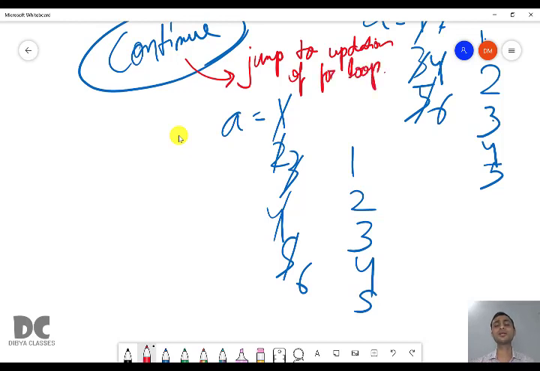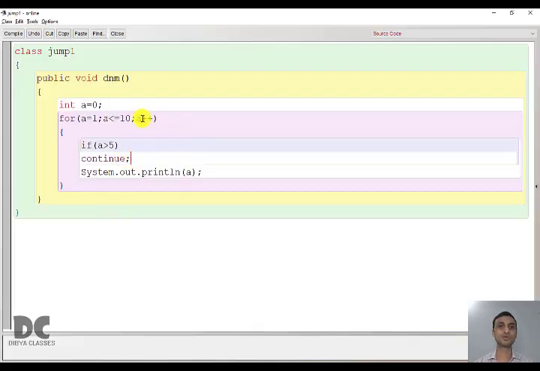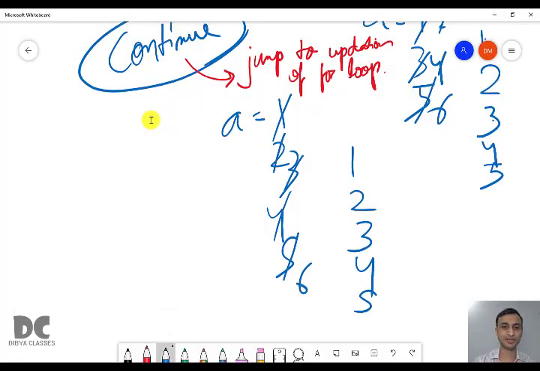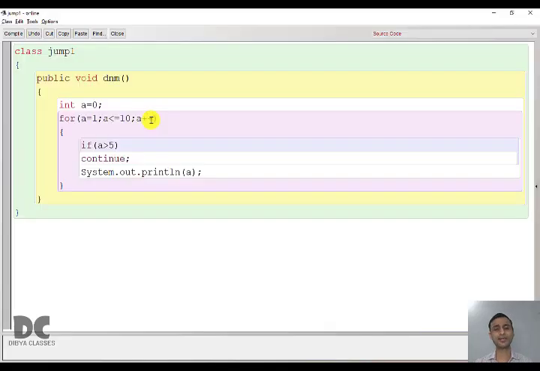So remember, when continue is executed inside a for loop, it will jump to the updation area of the for loop. So it will go to a plus plus. So a value will become 7. What it did actually, it skipped the print statement. It skipped this line and went directly to the updation.